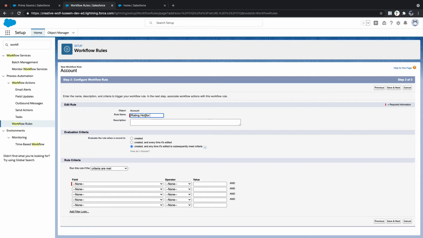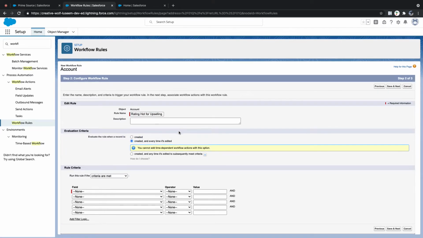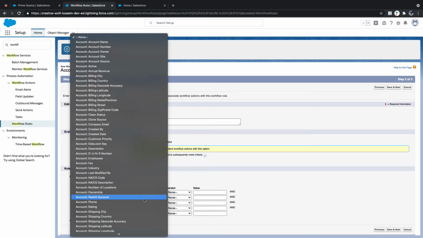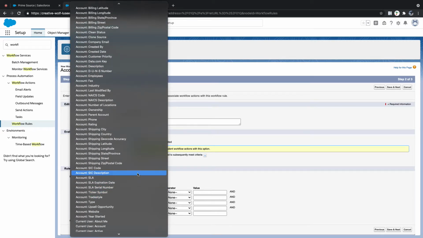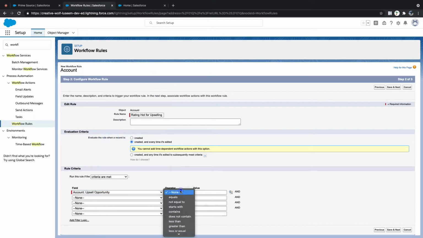Rating hot for upselling. Evaluate every time created or edited. And account.SLA upselling opportunity equals true.